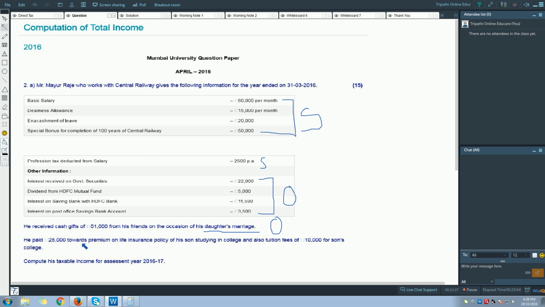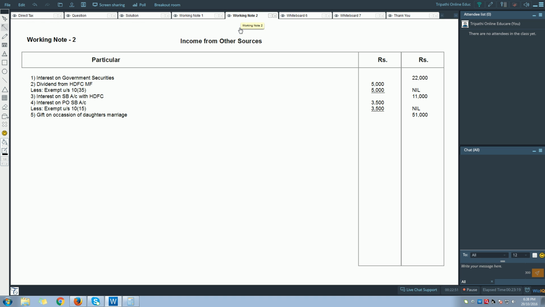So fifth item, we will say gift on occasion of daughter's marriage. So 51,000 fully taxable.